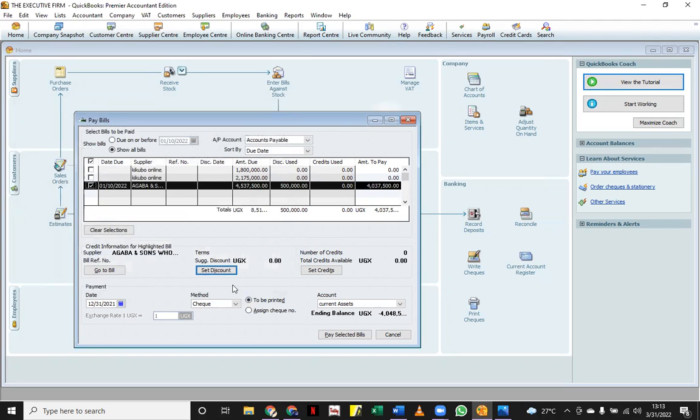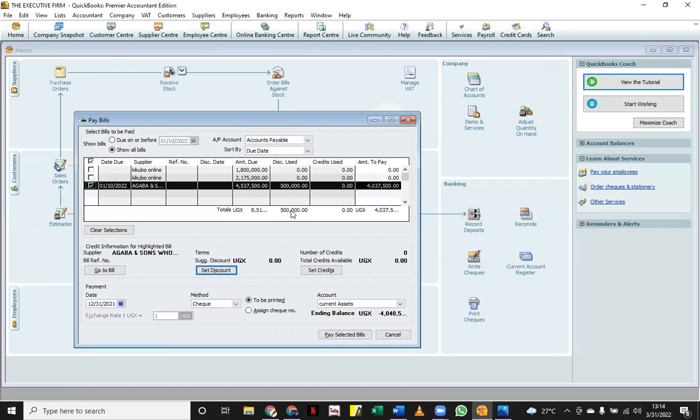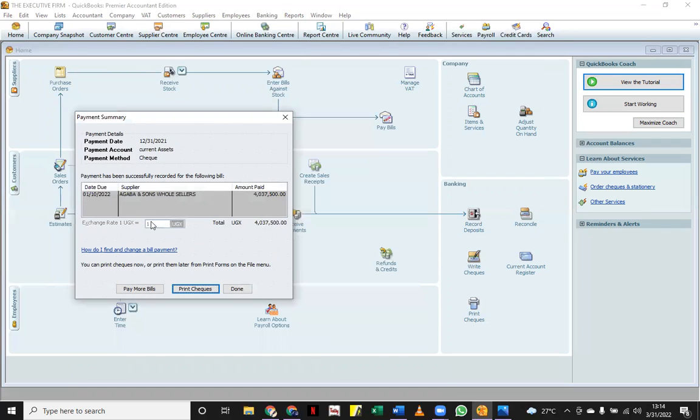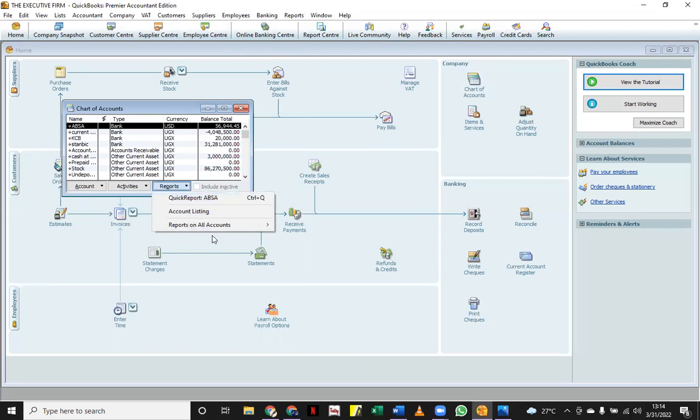And then once that is done, we will be able to see how much we are going to be paying. You can see that we had 4.5 million, and we took off the 500, and now our total amount to pay is 4,037,500 shillings. So you can clearly see that we have a discount of 500 here, and then you simply say pay selected bill, and then we say it is done. Now, that is how we receive a discount from our suppliers.